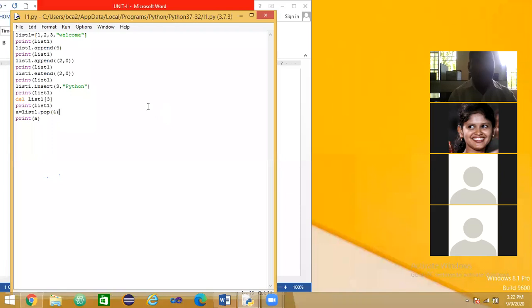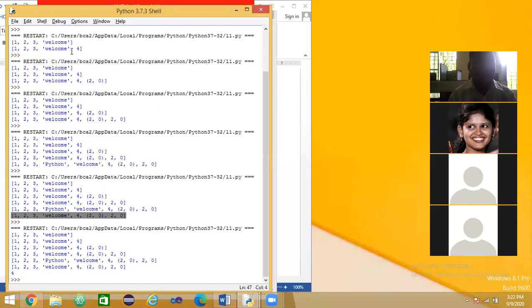Just check it out. See here, the fourth one, because Python is at index 0, 1, 2, 3, welcome, and 4. See, the 4 is in the fourth place: 0, 1, 2, 3, 4. Understood? It takes the fourth. Here is the output. Have you understood?